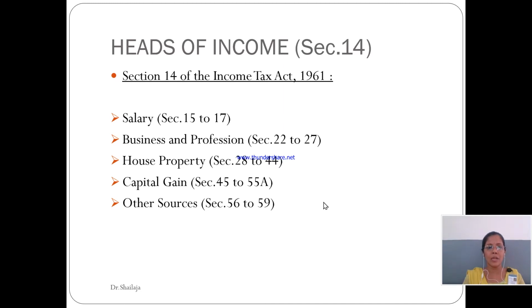Now, among all these 5 heads, in semester 4 BCom, we have already talked about the income under the head salary and the income under the head house property. So this time in semester 5, we have to proceed with our income under the head business and profession, capital gain and other sources. Today we are going to start with the income under the head capital gain.